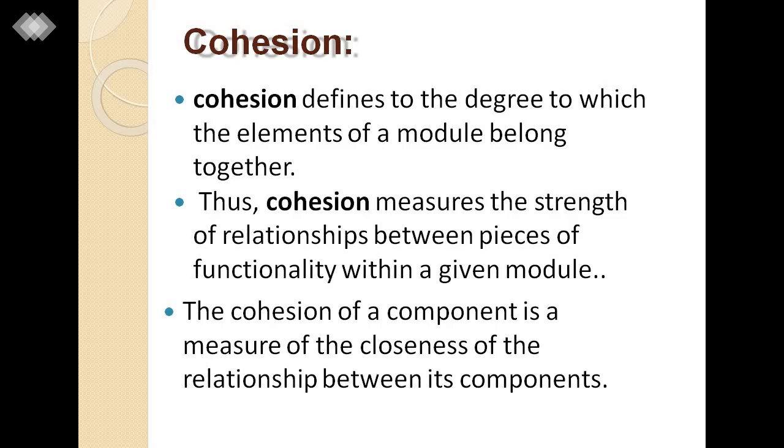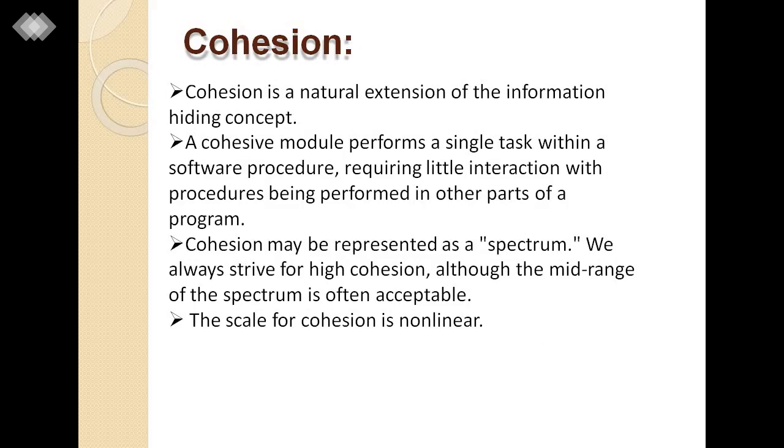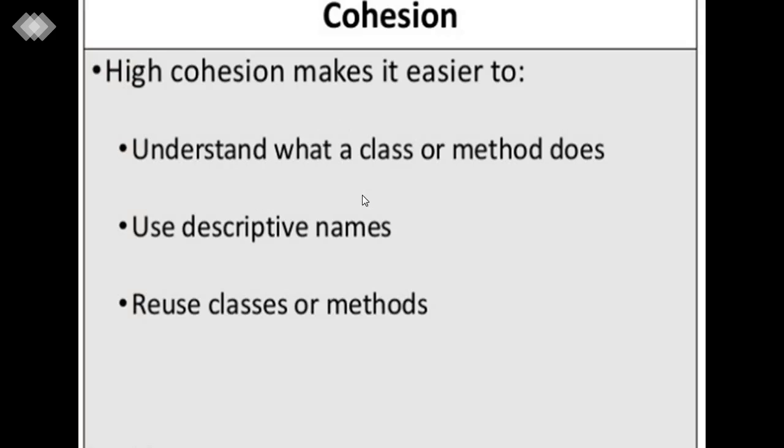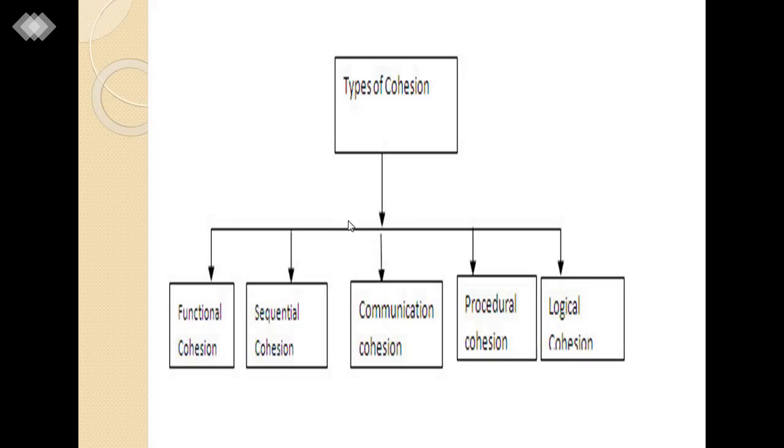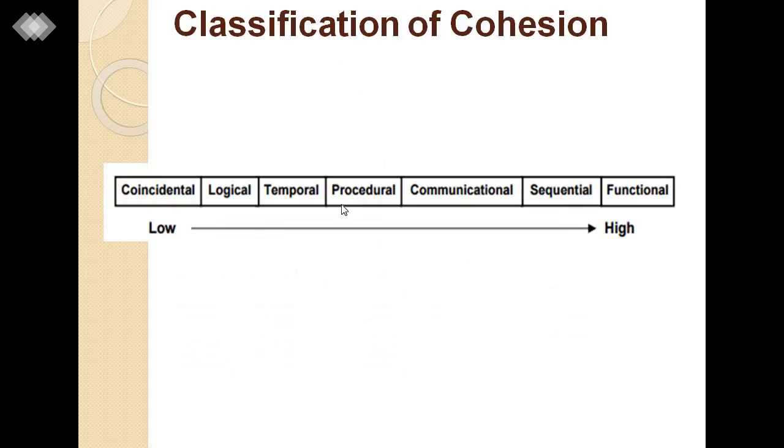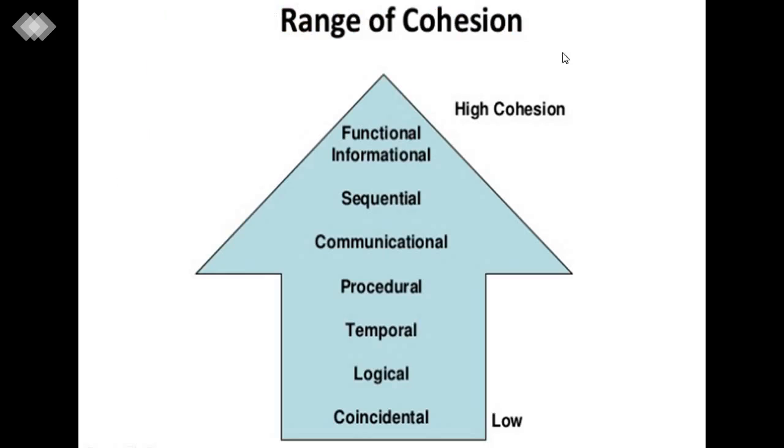Then we covered how cohesion can be made easier, in three steps. Then we covered the types of cohesion, how to make it low or high, and the range of cohesion, a degree measured from low to high.